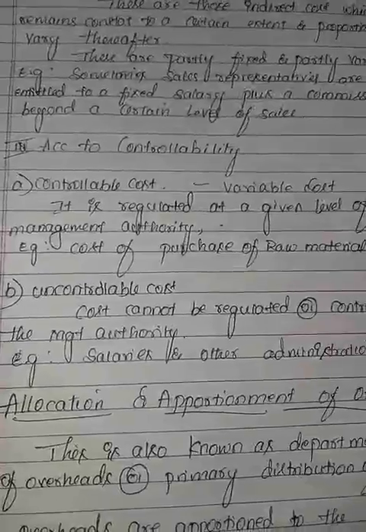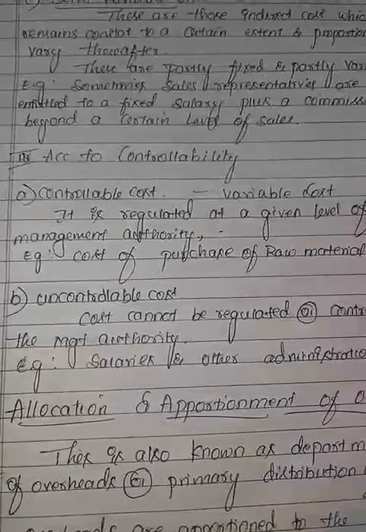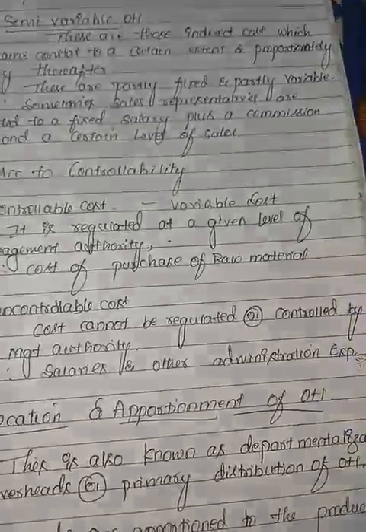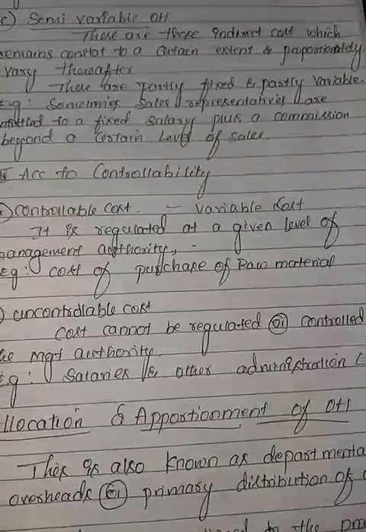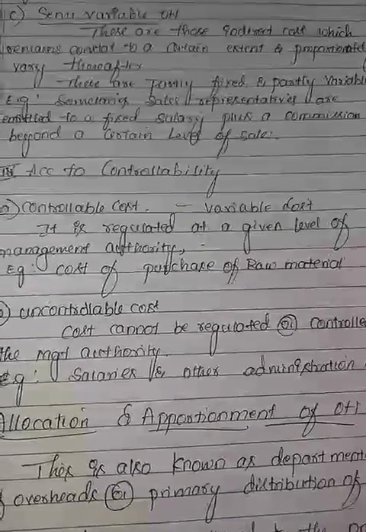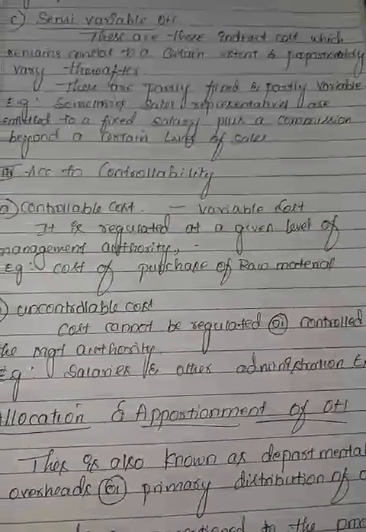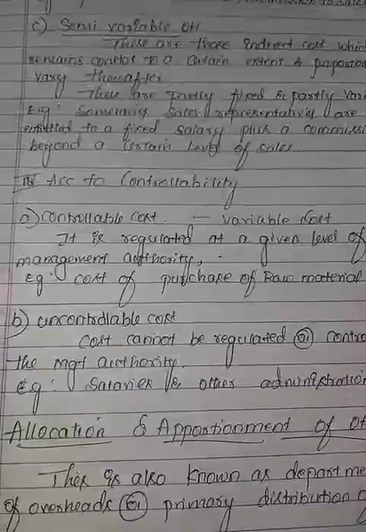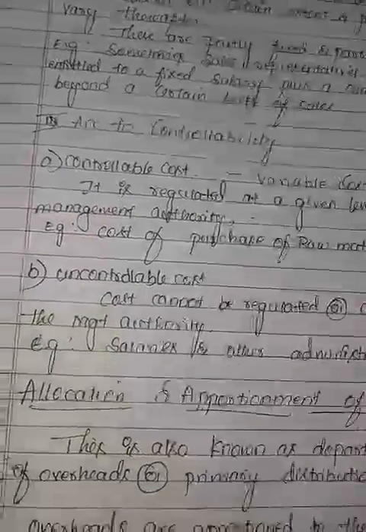In business, whether or not the company incurs a profit, we still have to give salaries. So for salaries and other administrative expenses, whether the company incurs profit or not, we need to pay the workers and spend on administration expenses. So it is uncontrollable whether the company is making a profit or not. This is the uncontrollable cost.